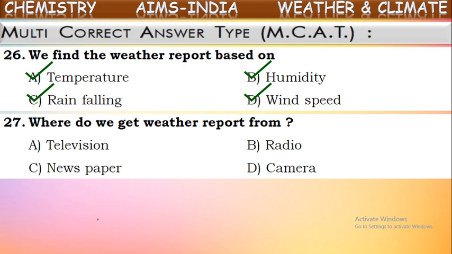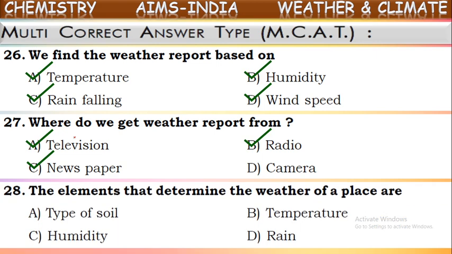See the options: television, radio, newspaper, camera. Where do we get this information? Generally, we get this from newspapers, radio, and television, not from a camera. So from these three, we get information about the weather report. These three are the correct answers. Next one,